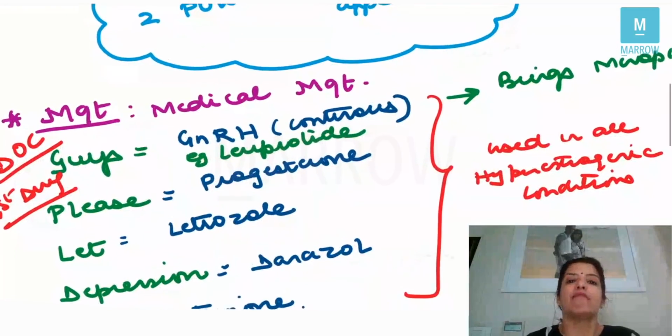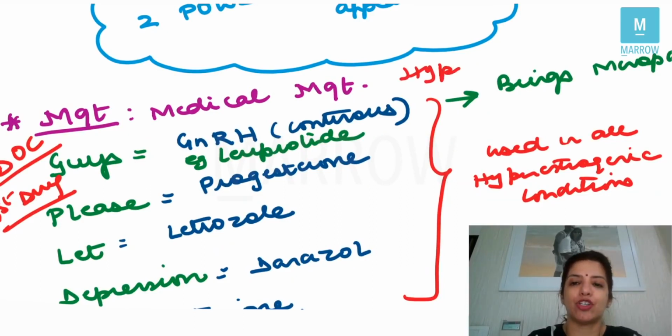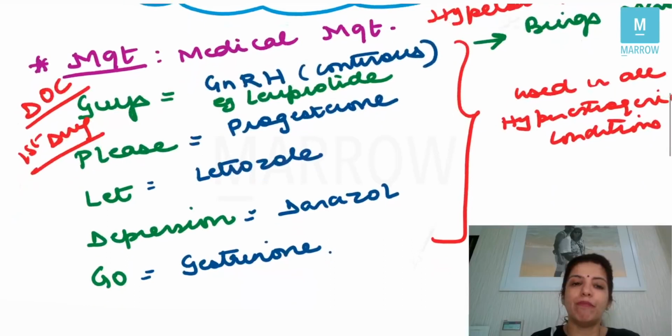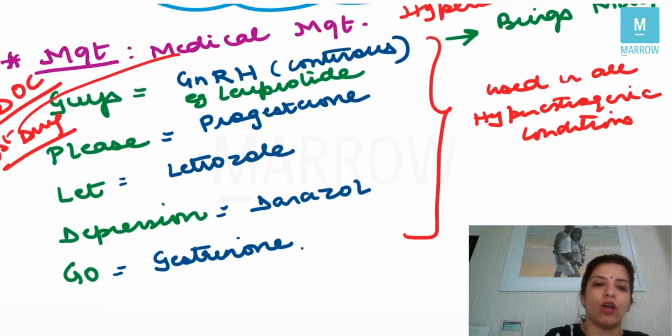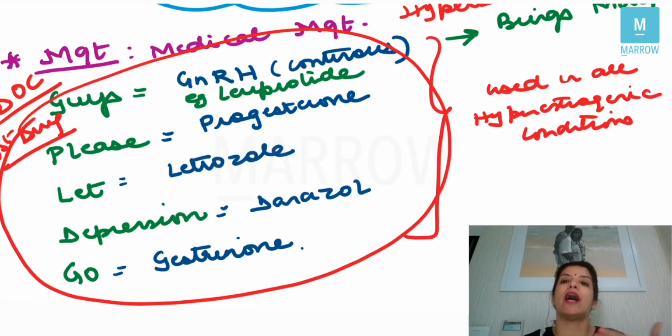Now, management of endometriosis is always going to be medical management. Endometriosis is a hyperestrogenic condition. So my aim is to bring the levels of estrogen down. Now remember, there are 5 drugs which can always be used whenever the levels of estrogen are high.